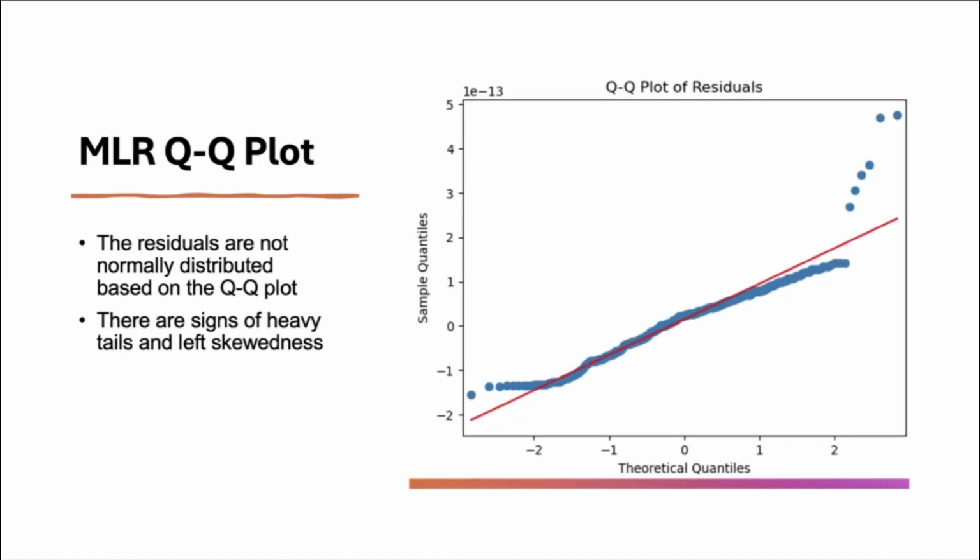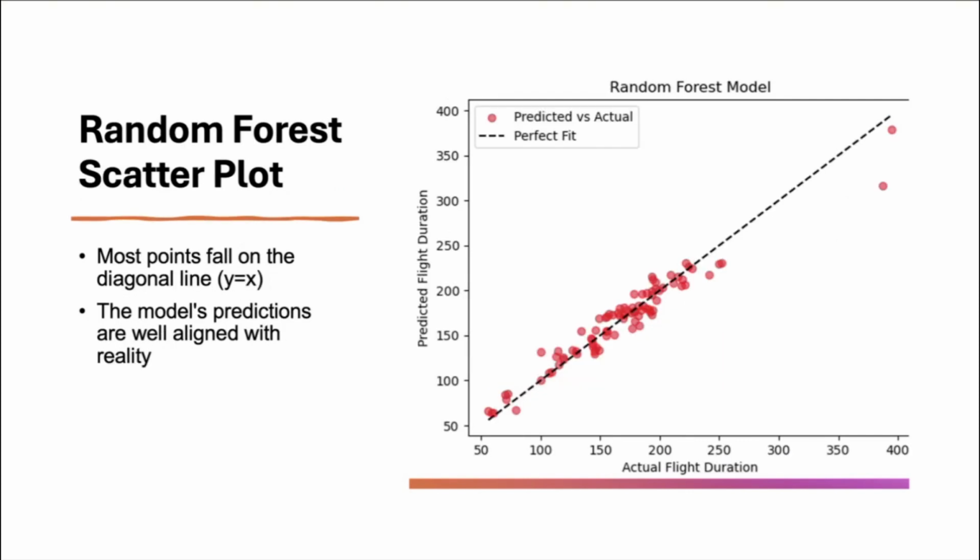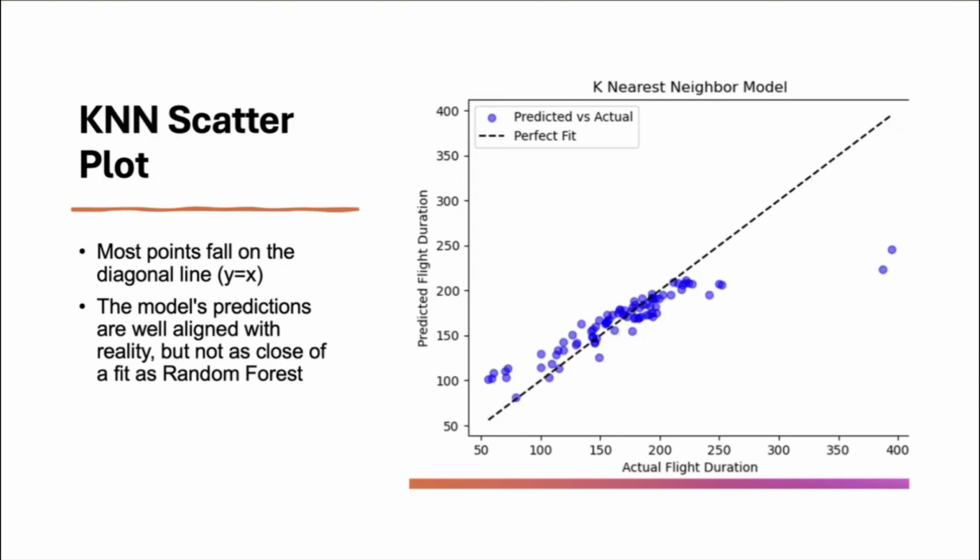For each of the models, we had plots inserted here to view. For our linear regression QQ plot, as we can see on the right, the residuals are not normally distributed, and there are signs of heavy tails and left skewness. For random forest, we have a scatter plot. Here most points fall on the diagonal line where y equals x, and the model's predictions are well aligned with reality. Our KNN scatter plot is similar to random forest, where the points fall on the diagonal line as well, but it is not as close a fit as random forest.